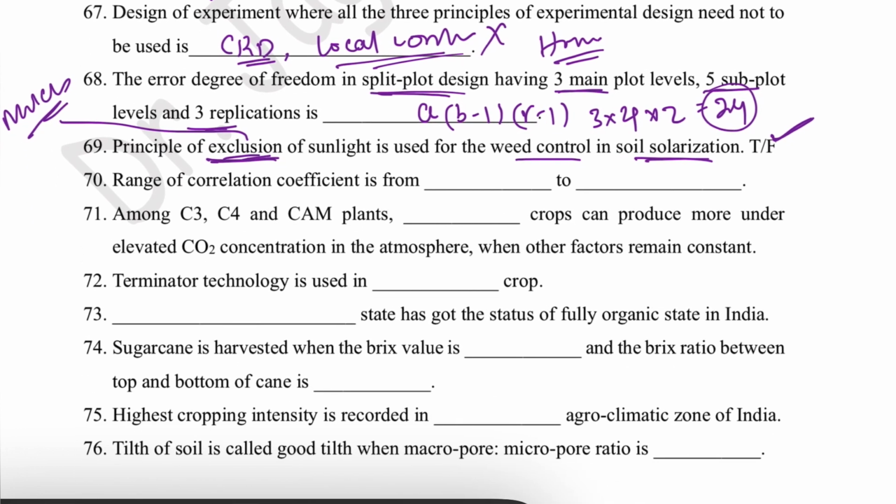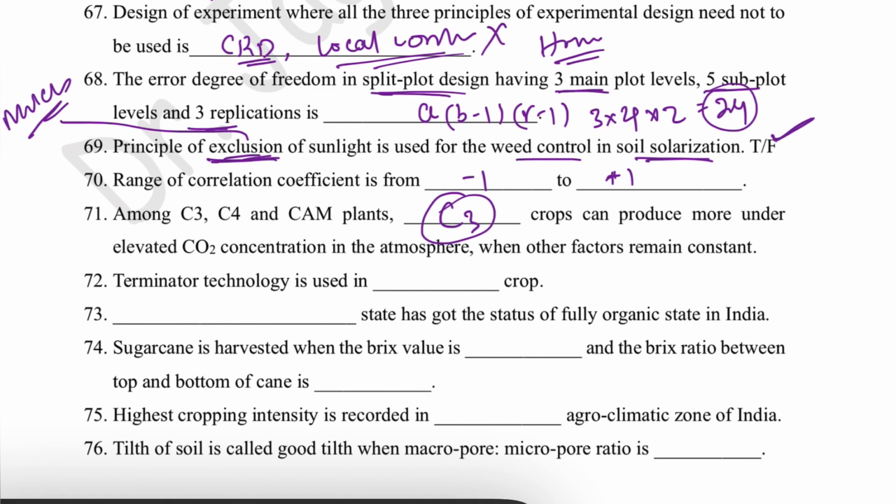The next question is the range of the correlation coefficient, that is -1 to +1. When it is the multiple correlation coefficient, then 0 to 1. Then, among C3, C4 and CAM plants, which crop can produce more under elevated carbon dioxide concentration in the atmosphere when other factors remain constant? That is the C3 plant.